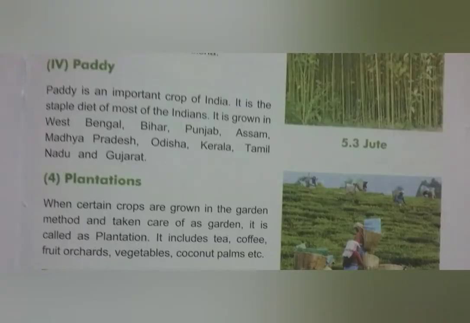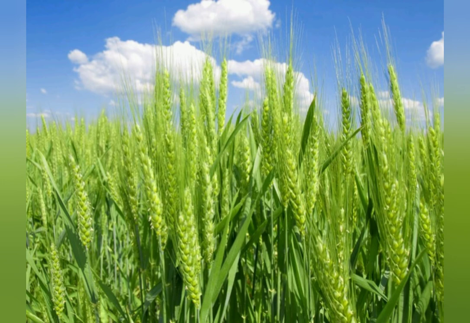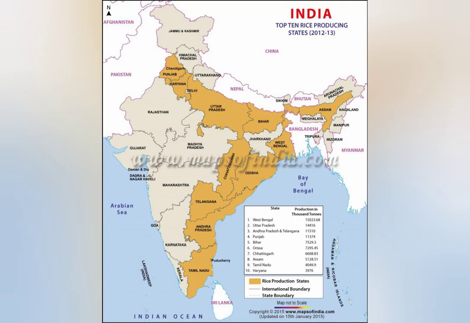The next crop is paddy. Paddy means rice. Paddy is an important crop of India. It is a staple diet of most of the Indians. It is grown in West Bengal, Bihar, Punjab, Assam, Madhya Pradesh, Odisha, Kerala, Tamil Nadu, and Gujarat. It needs plenty of water.